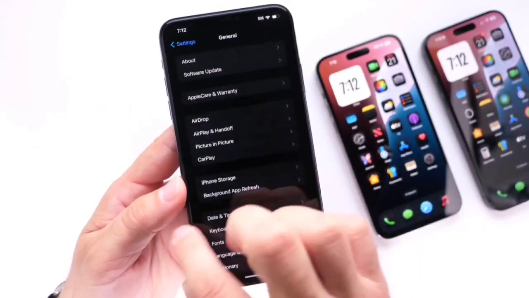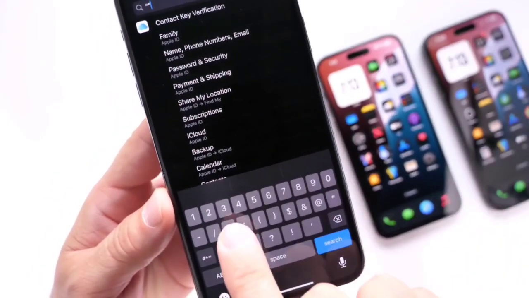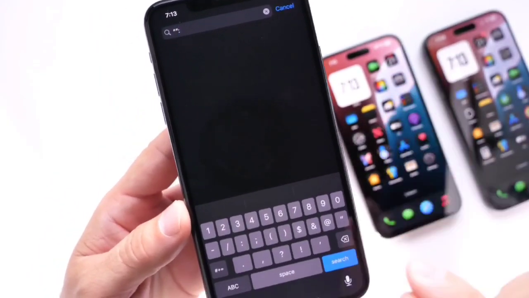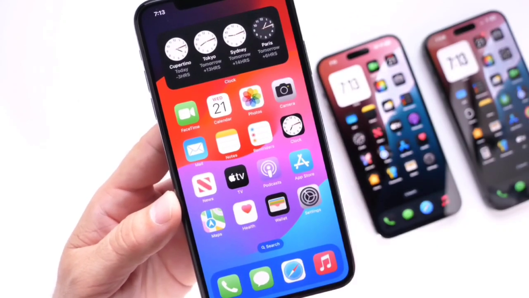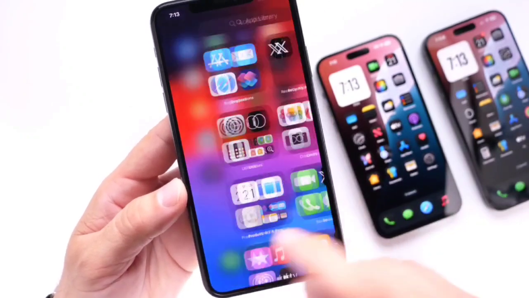If we jump into Settings here, for example, and we go into the search option, and we type in these 3 characters right here. So here it is, 1, 2, and then this one right here, 3. And now any 4th character that I select will crash Settings. So take a look at this. Any 4th character, boom, crashes Settings. Now this doesn't work if you send this as a text message. It won't crash someone else's device via text message, but it works in Settings, I've noticed, in iOS 17.6.1.